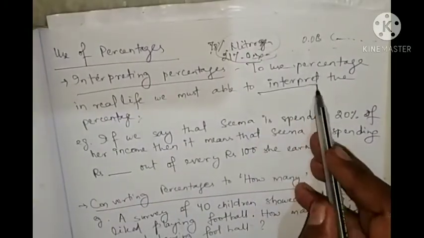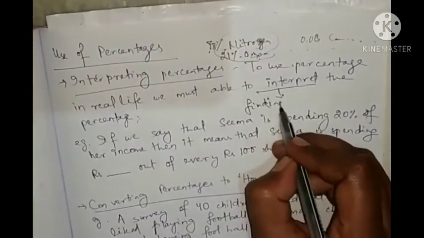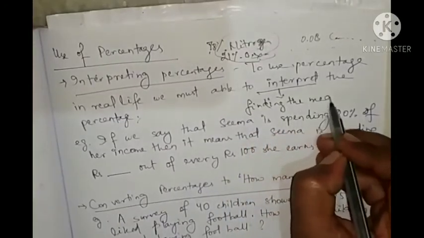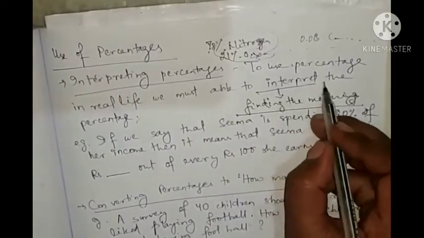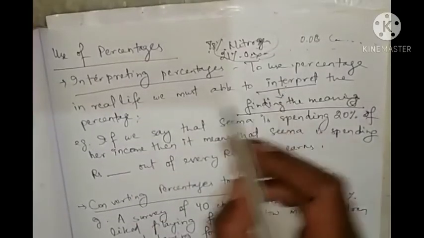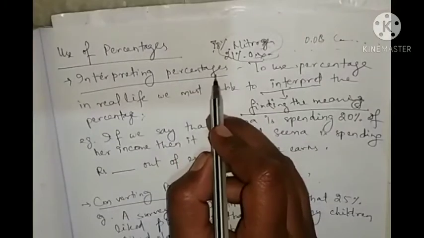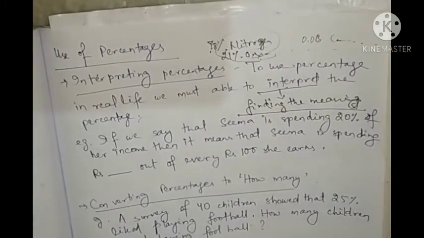Interpret means finding the meaning. Interpret means finding the meaning. If you know the meaning, then you can understand it. So when we interpret the percentage, we find out the actual value or meaning.